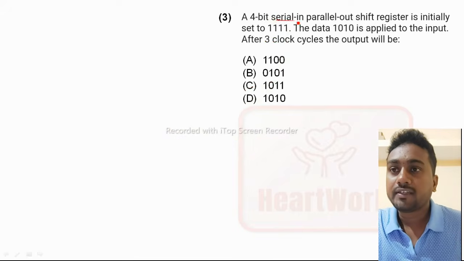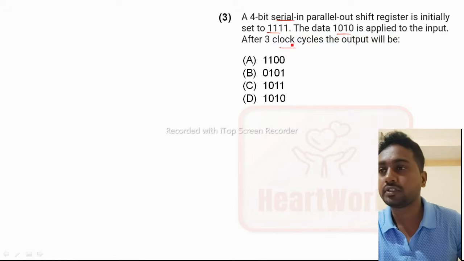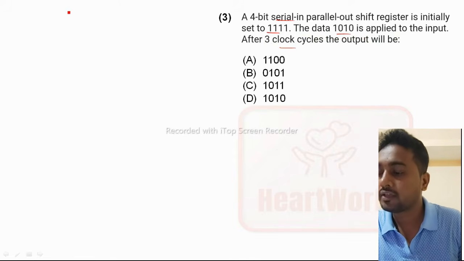Next. A 4-bit serial in parallel out shift register is initially set to 1111. The data 1010 is applied to the input. After 3 clock cycles, the output will be. So shift register. There are four types of shift registers.